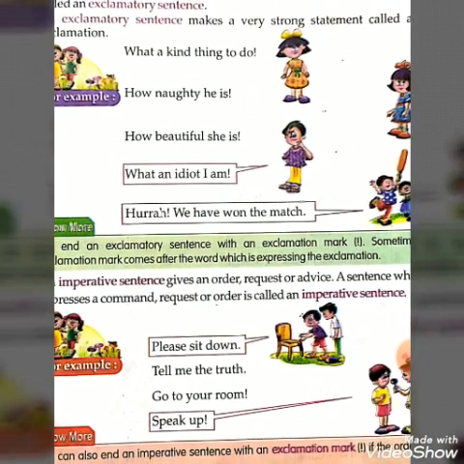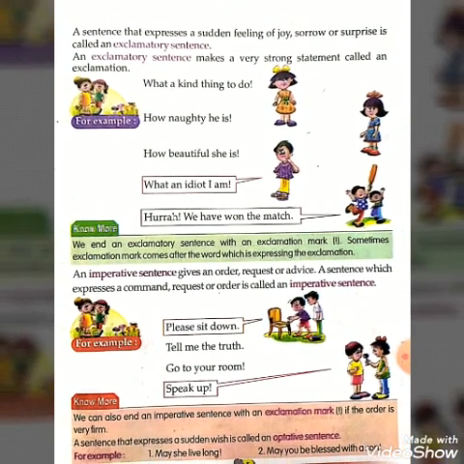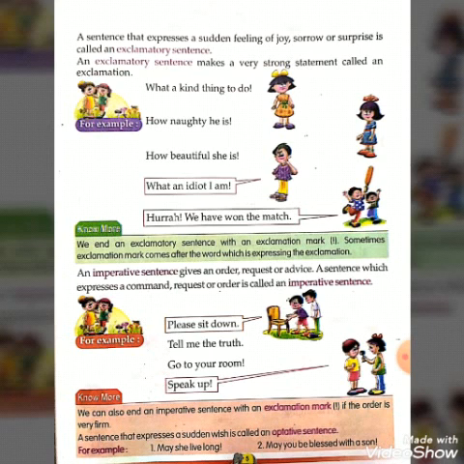Now, next one, how naughty he is. It's a sorrow. Now, surprise, how beautiful she is. Next one, what an idiot I am. It's a sorrow. Hurrah, we have won the match. This is surprise. Okay. So always remember that an exclamatory sentence makes a very strong statement and has an exclamation mark.